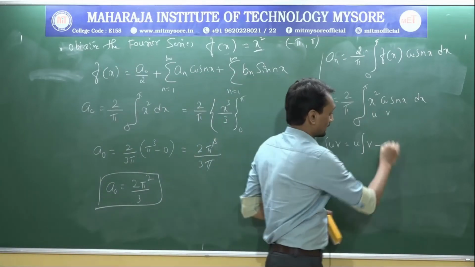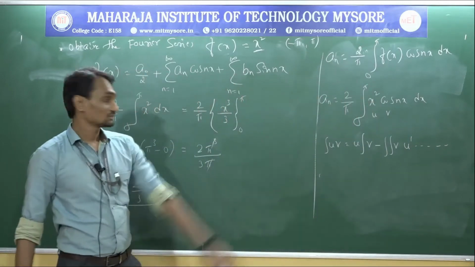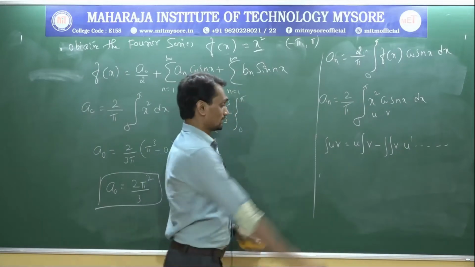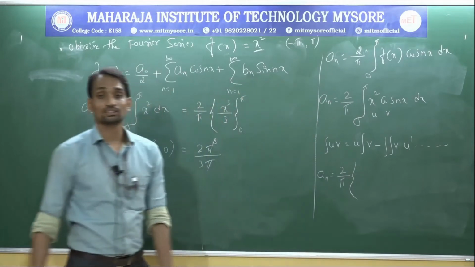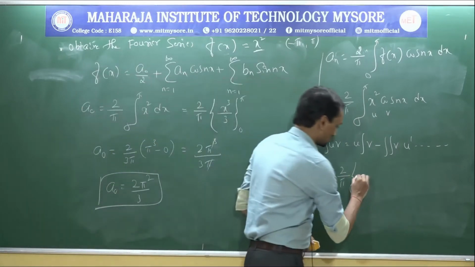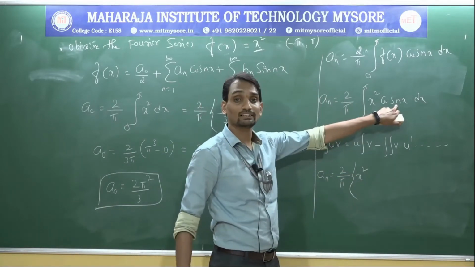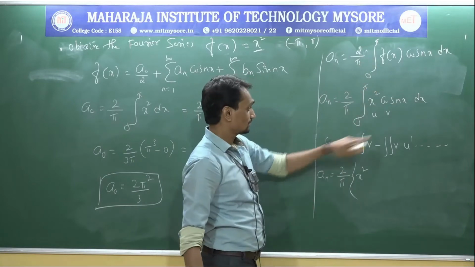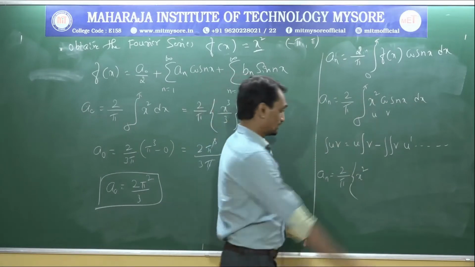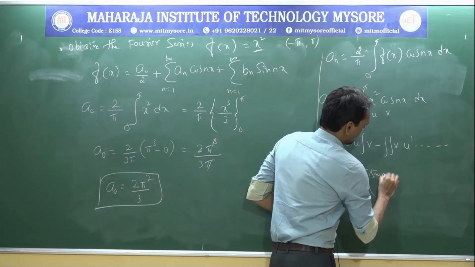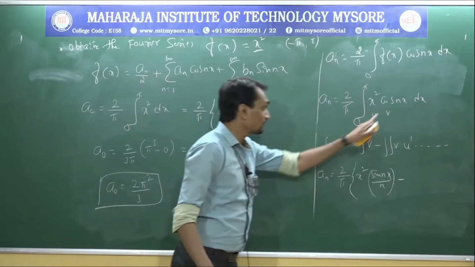Integration of uv equals u times integration of v minus double integration of u dash into v. Integration by parts we need to apply. So a n will be as it is, 2 by pi is also as it is. Now I will go for the integration. X square as it is, there is no change in the first term, keep the first term as it is. Integration of v, that is nothing but integration of cos nx. Okay, u is x square, v is cos nx. Integration of cos becomes sin nx divided by n.